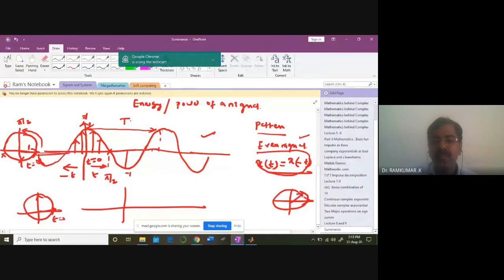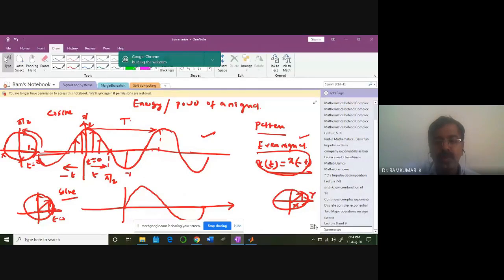For the given vector, the x-axis component is the cosine term and the y-axis component is the sine term. Therefore at t equal to 0, the x component is 1 and the y component is 0, so the sine waveform starts at 0. Then the x component decreases and the y component increases, so the y is going to increase like this. This is a sine wave. This is a cosine wave. So cosine waveforms are even signals, and sine waveforms are odd signals.